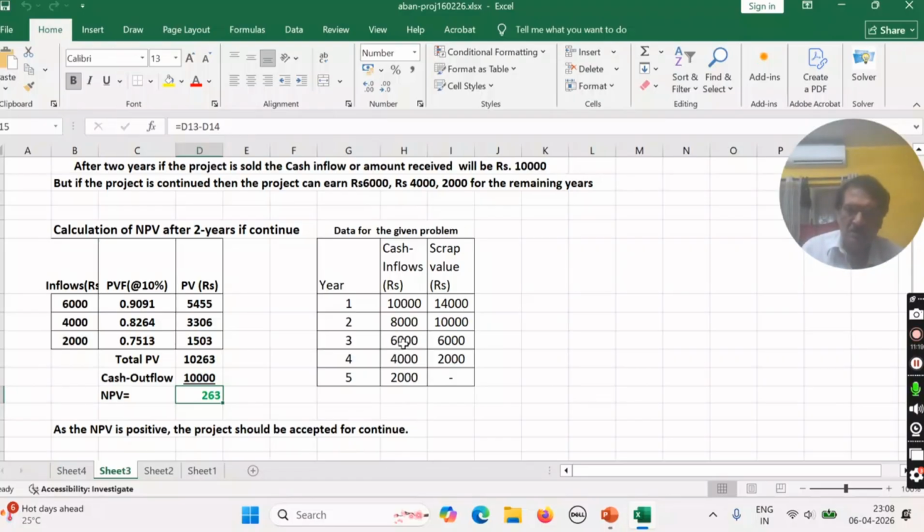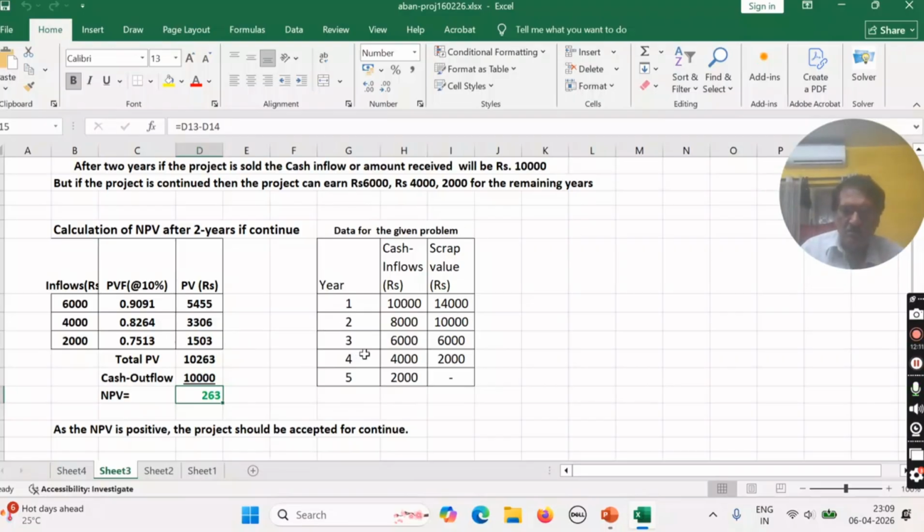After second year, you will consider this is the first year, second year, third year. That is written first year. After first year, that's why the discount factor is this. Because after second year, this is the investment to the project, opportunity investment. You are not receiving this fund, meaning you are investing it. This is the outflow fund, you can say, and all these are the inflow of the project. Okay, and these are the present value. The present value is 10,263, and the cash outflow is 10,000. 10,000 means the opportunity you are losing, and the net present value is positive. That's why you should not stop or abandon the project after 2 years.